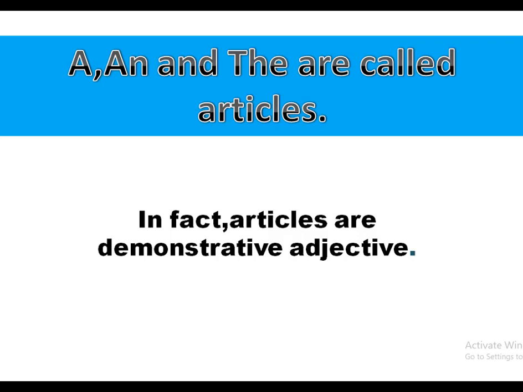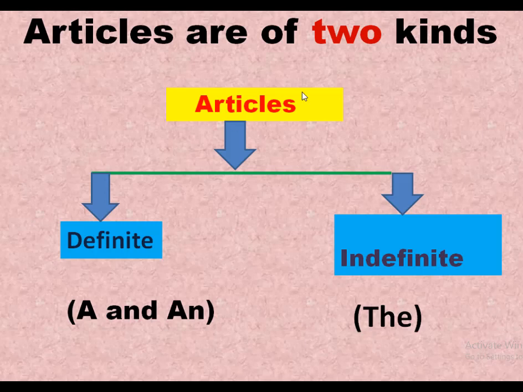We discuss today articles. We know a, an and the are called articles. In fact, articles are demonstrative adjectives. Articles are of two kinds: definite article and indefinite article. There is an indefinite article and a definite article.